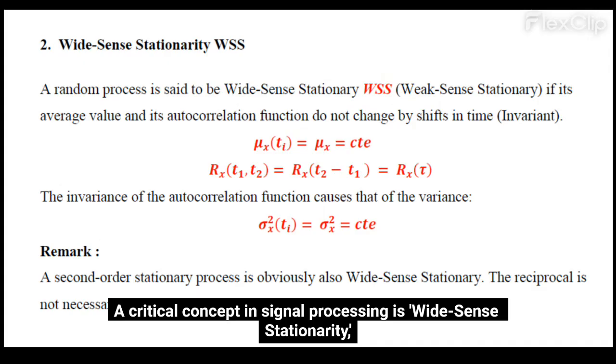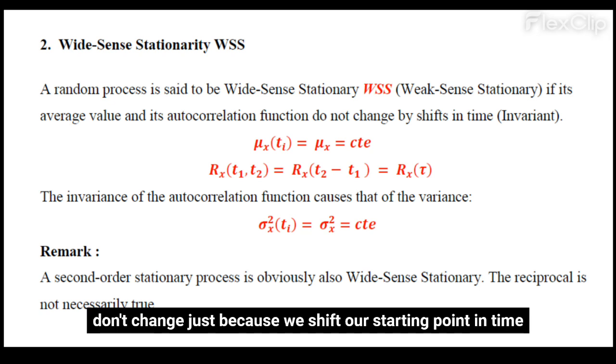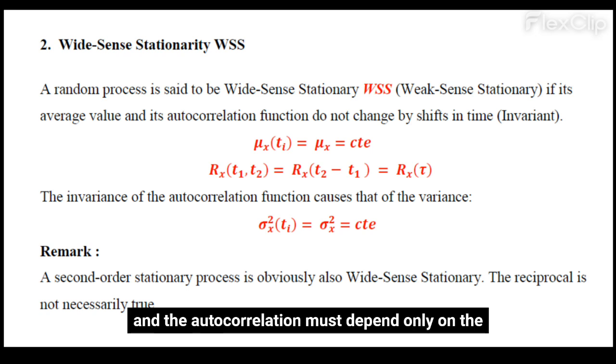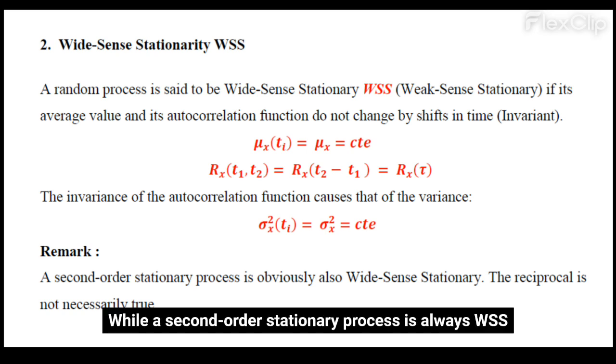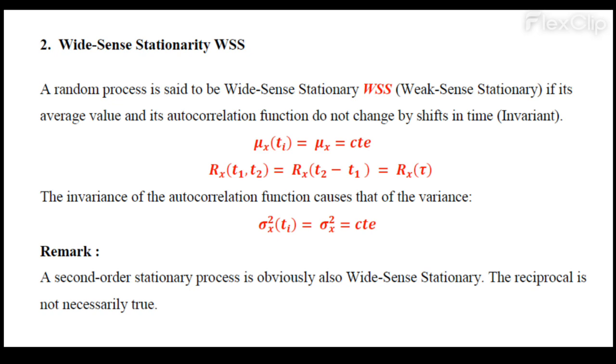A critical concept in signal processing is wide-sense stationarity, or WSS. A process is WSS if its statistical properties don't change just because we shift our starting point in time. Specifically, the mean must be a constant, and the autocorrelation must depend only on the time difference, the lag, between 2 points rather than their absolute positions. While a second-order stationary process is always WSS, remember that the reverse isn't always true.